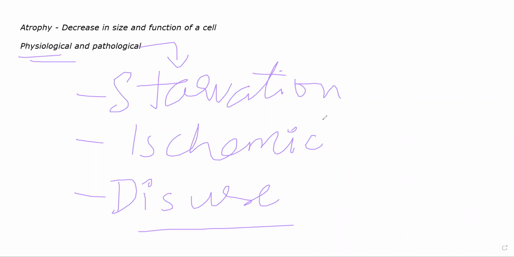I hope you are able to correlate what is happening. You can significantly see this in people with lower limb paralysis where there is no chance of recovery within a few years, even if they are using a wheelchair. God forbid, but let's suppose someone is paralyzed in their lower limbs at the age of 35.